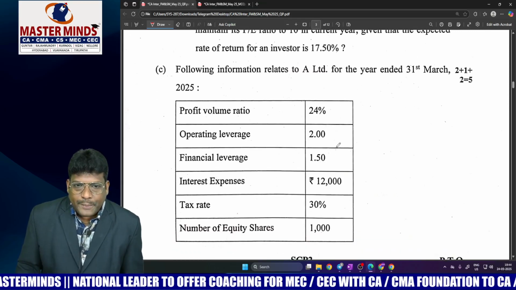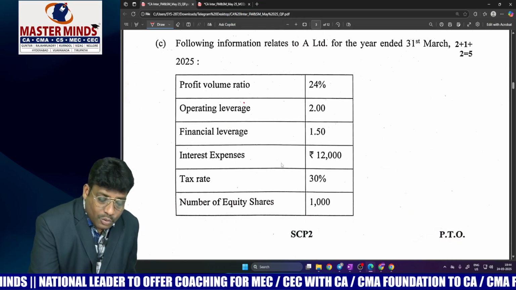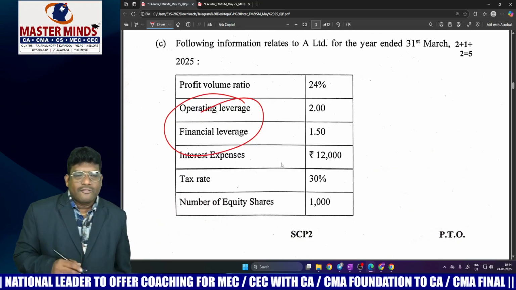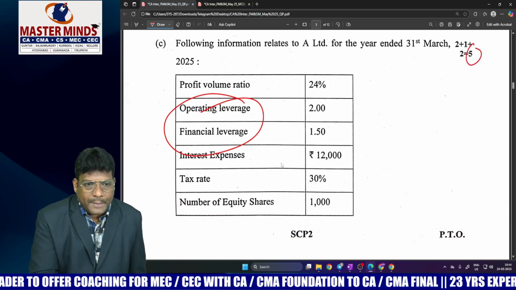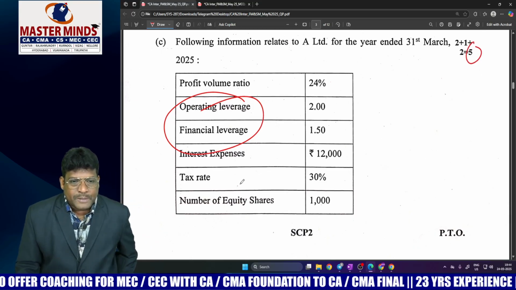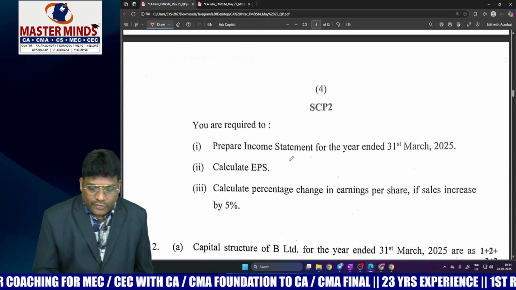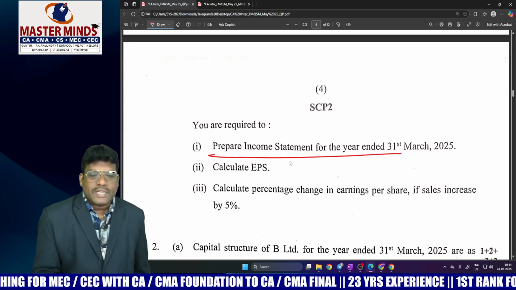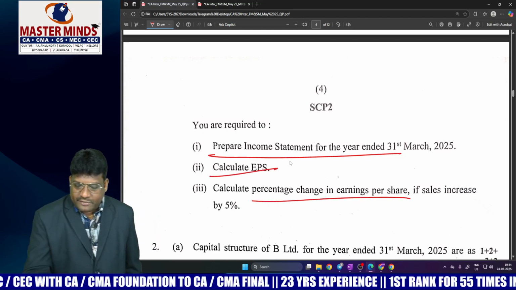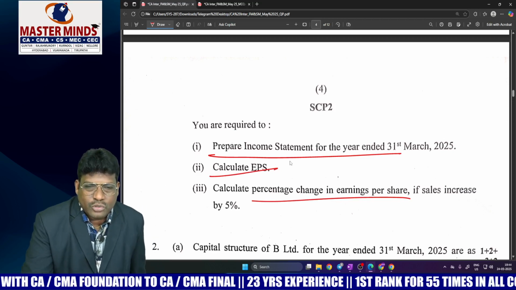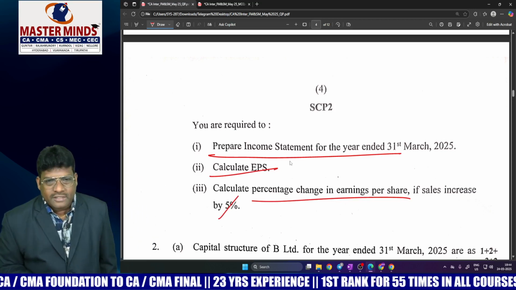Thereafter, the following information with respect to financial leverage. Oh my god, this is a dead easy one. Very easy one. Comfortably you can score 5 marks from this. Operating leverage, financial leverage, interest expenses are provided. What are you going to do? Finally, you have to prepare the income statement and calculate EPS, the percentage change in earnings per share if sales increase. Once you know the combined leverage, you can easily compute it.